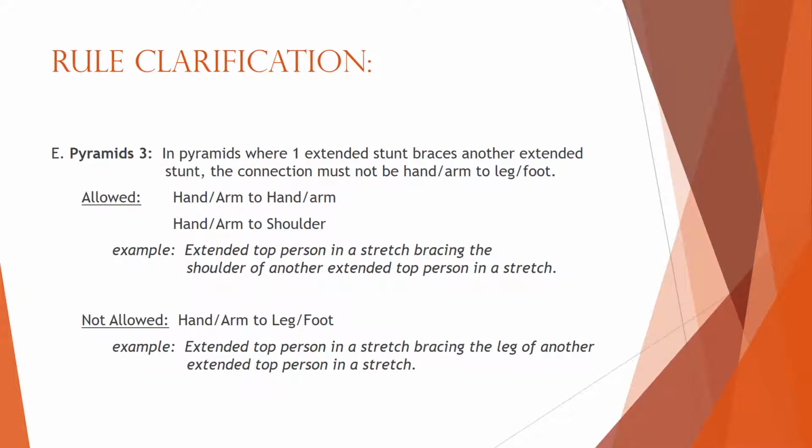Pyramids 3 is not a change in rule from last season, but rather a clarification. In pyramids, where one extended stunt braces another extended stunt, the connection must not be hand-arm to leg-foot. The connection must be hand-arm to hand-arm or hand-arm to shoulder. So for example, an extended top person in a single leg stretch bracing the shoulder of another extended top person in a stretch is allowed. It is not allowed if an extended top person in that stretch is bracing the leg of another extended top person in a stretch.